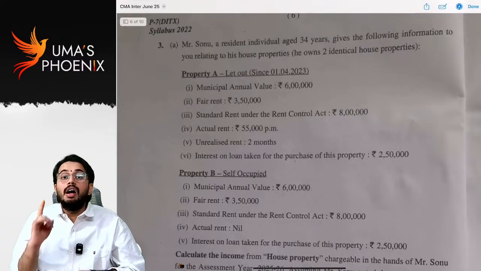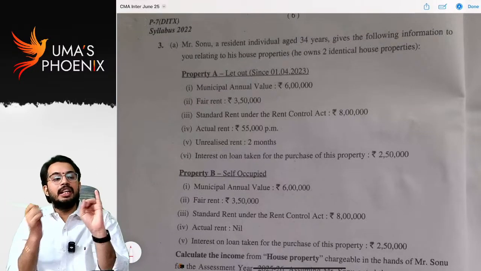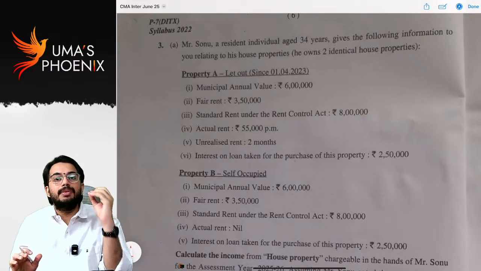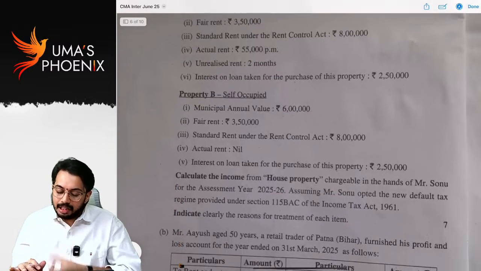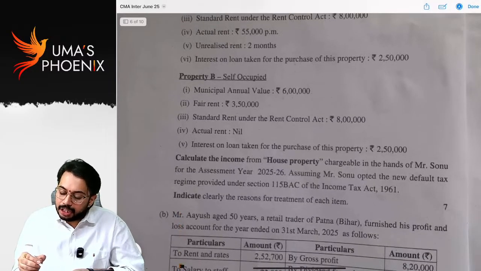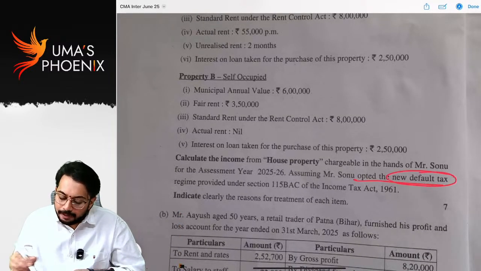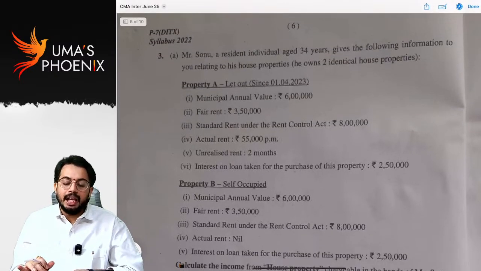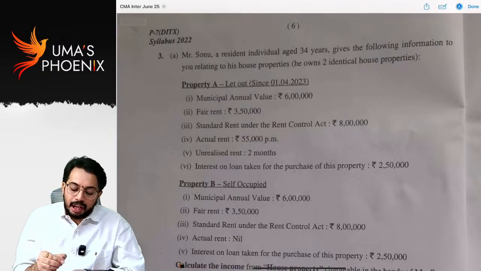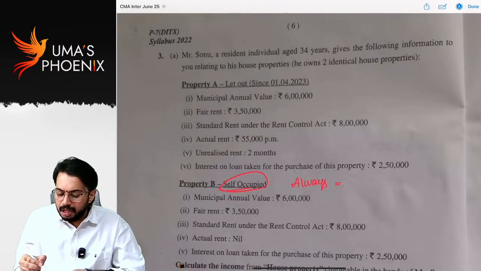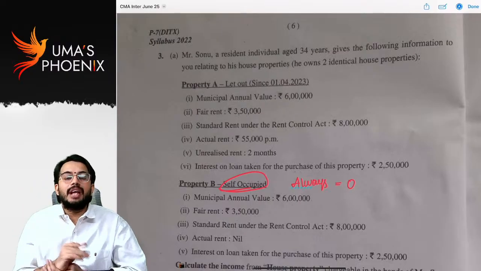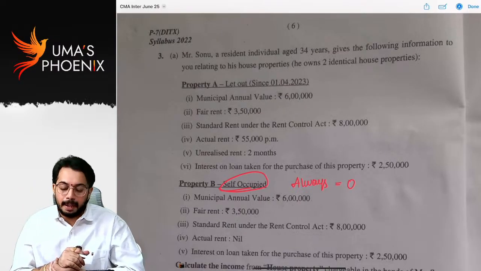Next, from house property, I told you residential status, heads of income, total income, losses. Question will come and the question has come. First, let us see, at the end of the question, he opted for the new default tax regime. Under the default tax regime, income from self-occupied property is always zero because interest on borrowed capital is not allowed for self-occupied property.